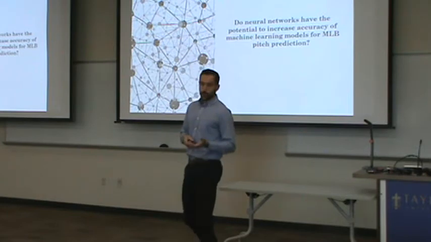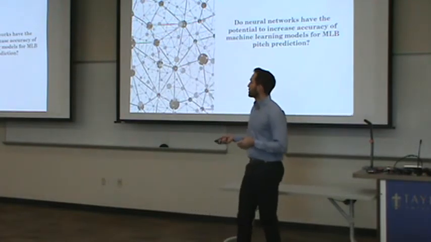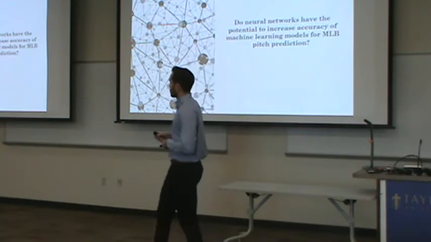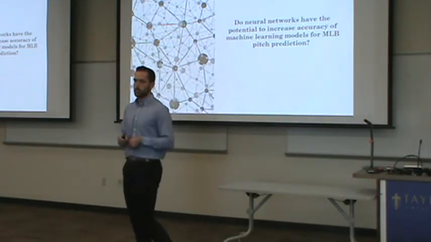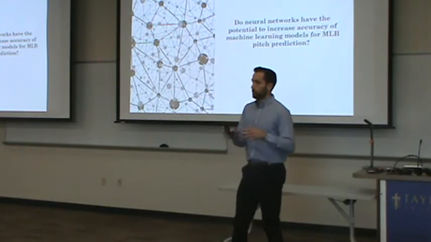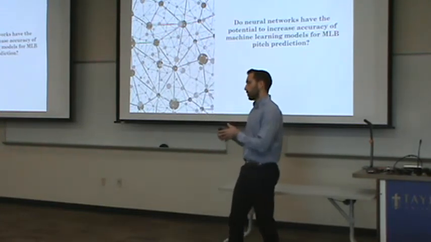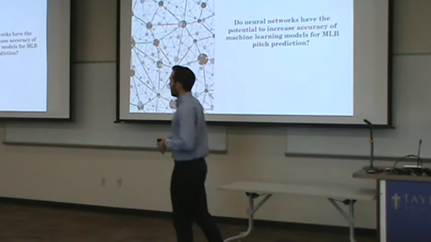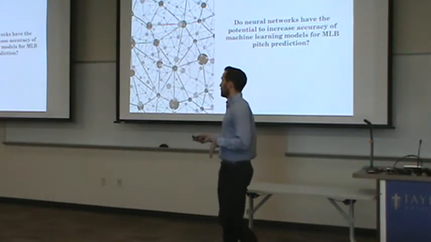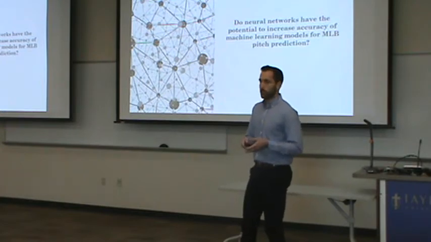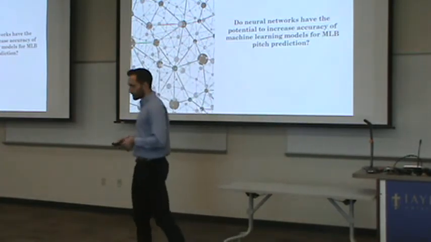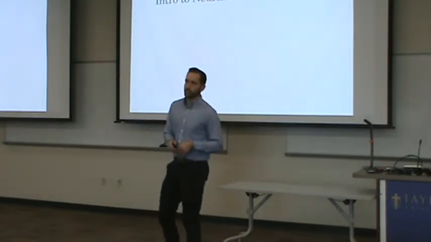So the purpose of this study, this project, we wanted to ask the question: do neural networks have the potential to increase accuracy of machine learning models for MLB pitch prediction? Originally we wanted to do a full-scale experiment and try to get some high-quality results across all of the MLB, but we realized that was going to be way beyond the scope of this project. So instead, we wanted to first see if there's a potential for learning here that can potentially show some increased performance over previous methods.